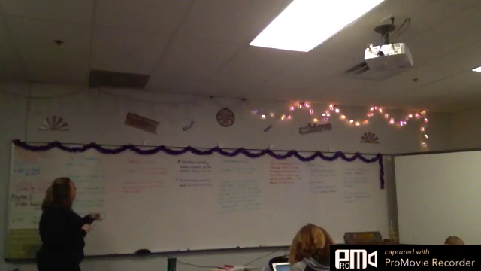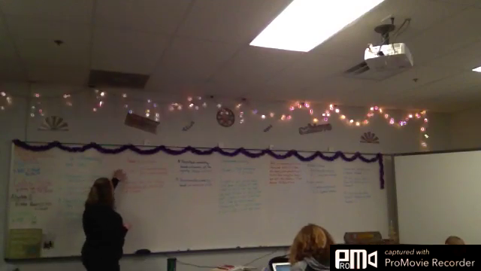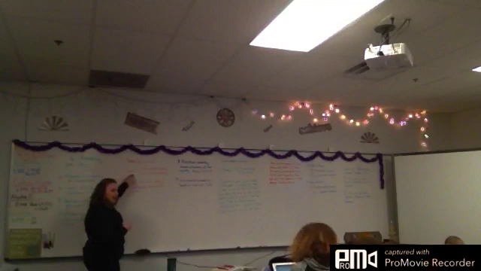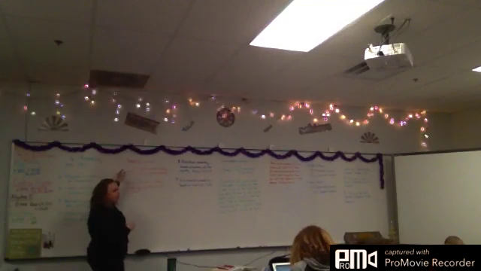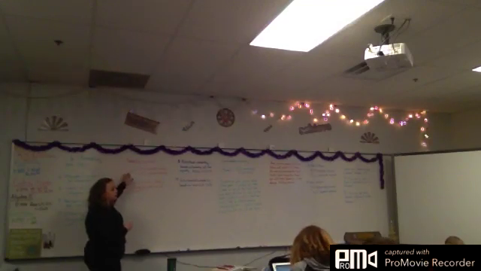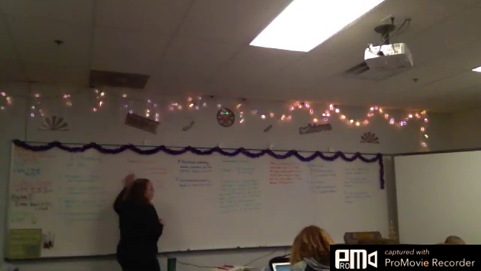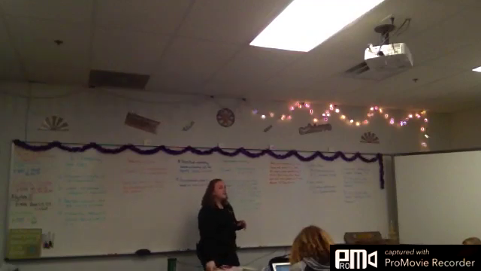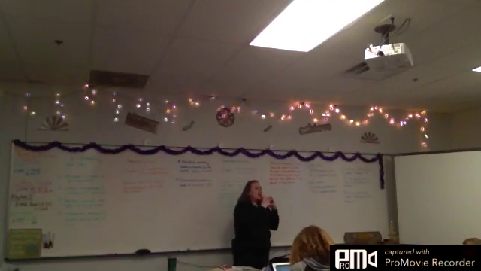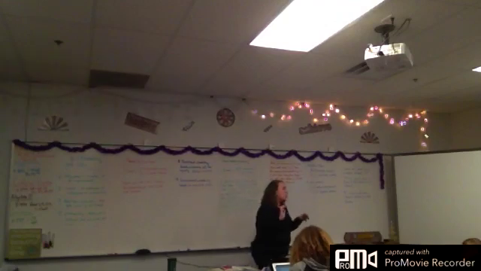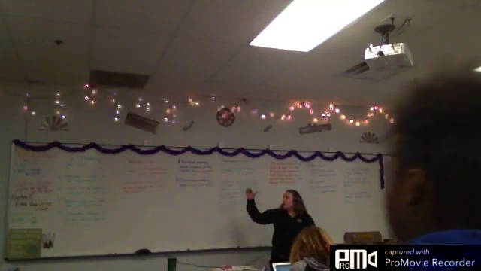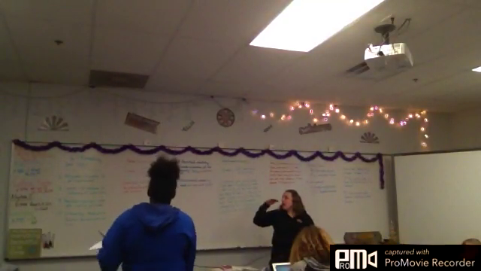Probability of an event is represented by P of whatever event. So when you see this written, it's going to say like P of rain or P of snow or whatever it is that you're looking for. What you're looking for will be right there in the event spot. In your book a lot of times it will say event A, and it will tell you in the directions what A is. So the probability of A happening is the number of favorable outcomes over the number of possible outcomes.